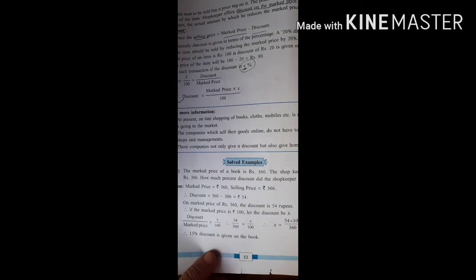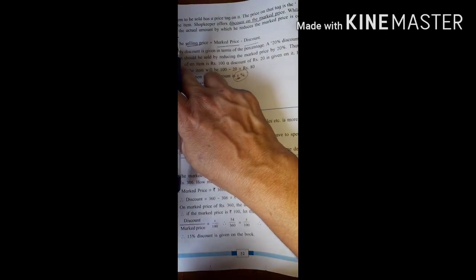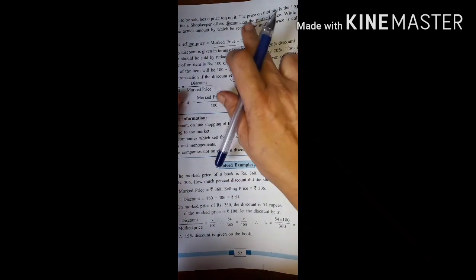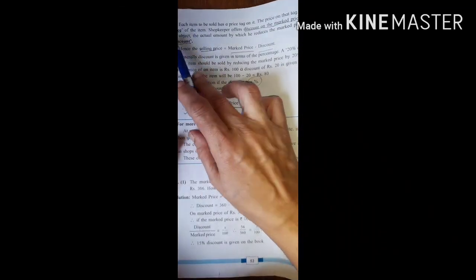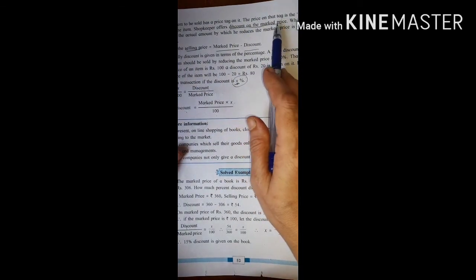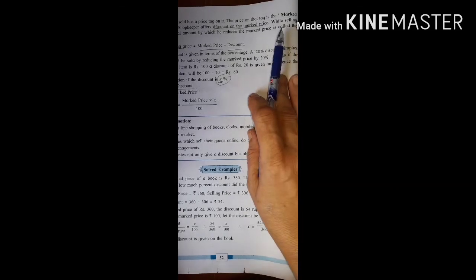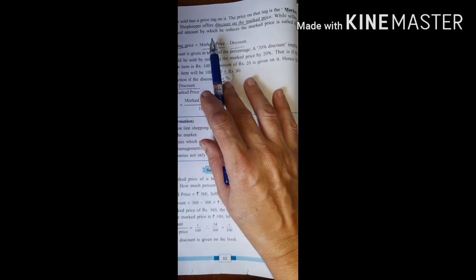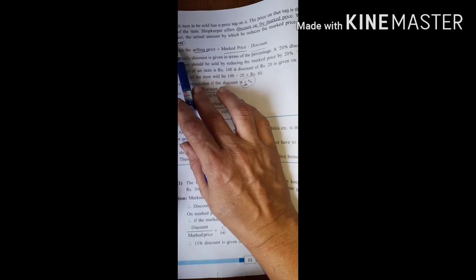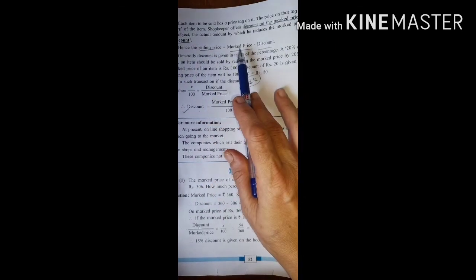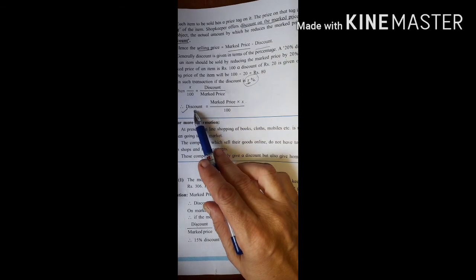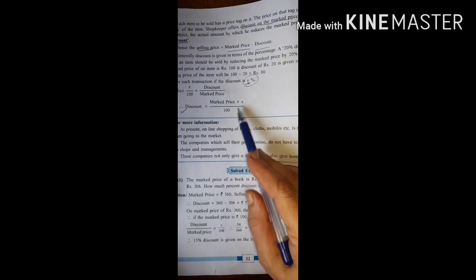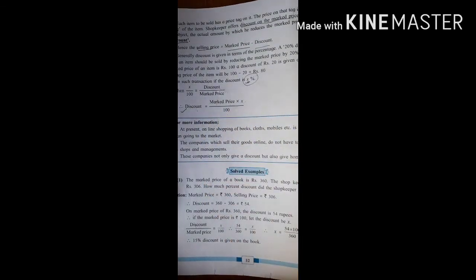Now in the textbook, page number 52, please underline all the definitions that they have given. What do you mean by discount? What do you mean by marked price? The price on that tag is called the marked price. Please underline. A shopkeeper offers a discount on the marked price. Please underline this statement also. The amount by which he reduces the marked price is called discount. Selling price is equal to marked price minus discount. Please underline this. And how do we calculate discount? We saw just now, marked price into percent discount. So that will help you to calculate discount.